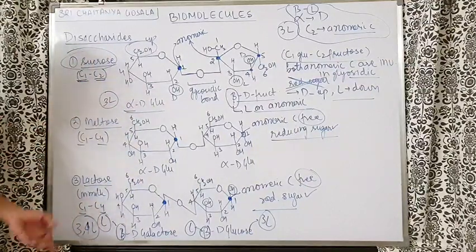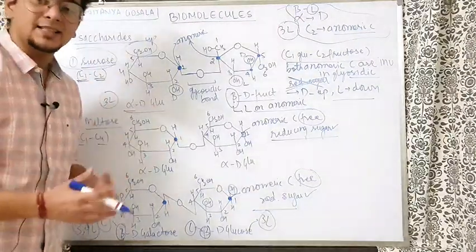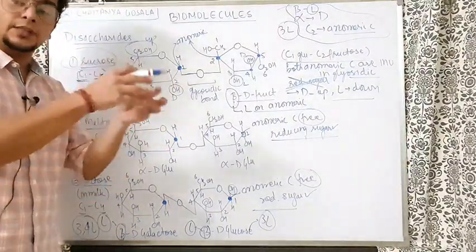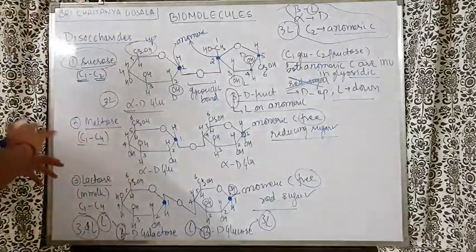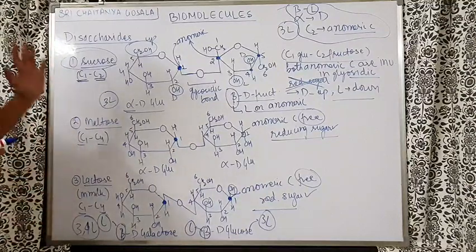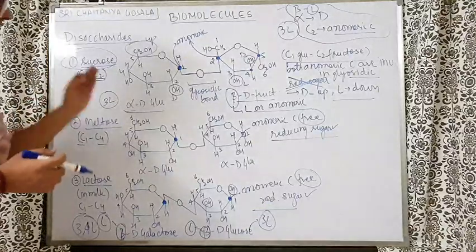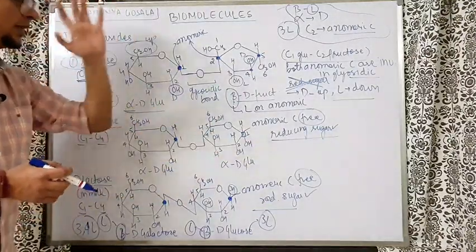Lactose is found in milk. Maltose, you might have read that maltase is the enzyme using which we can get maltose also. But anyway, these are sucrose, maltose and lactose, available to us as the disaccharides. And the reducing, non-reducing trick is very simple. If the anomeric carbon is involved in the glycosidic bond, it is non-reducing. If any anomeric carbon is free, it is a reducing sugar.